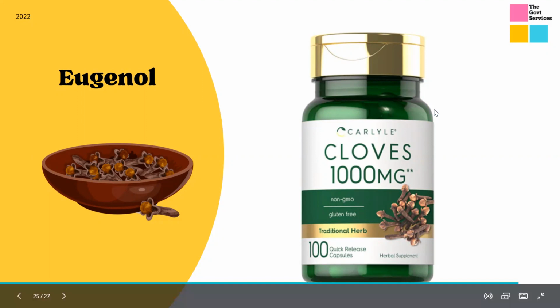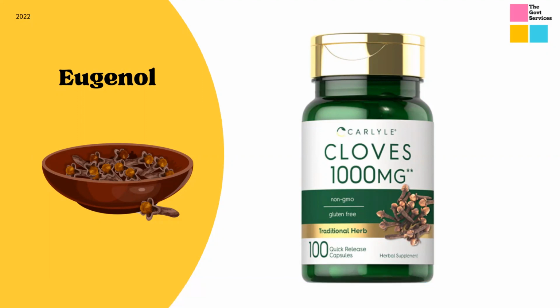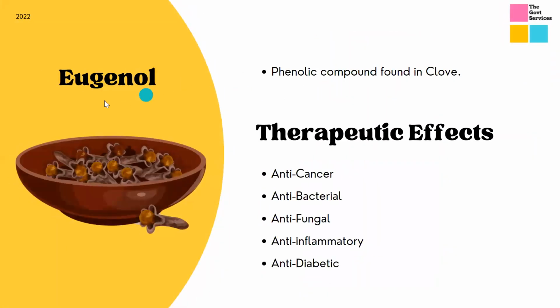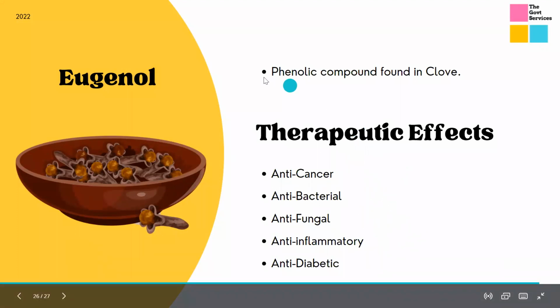I mean, definitely Indians would never buy it because we consume even cloves every day in our daily diet. These are used in one or the other way in our food. So yeah, these companies are minting money out of it. If you see eugenol, it's a phenolic compound found in clove. Clove is consumed every day, and its therapeutic effects are anti-cancerous, antibacterial, antifungal, anti-inflammatory, anti-diabetic.